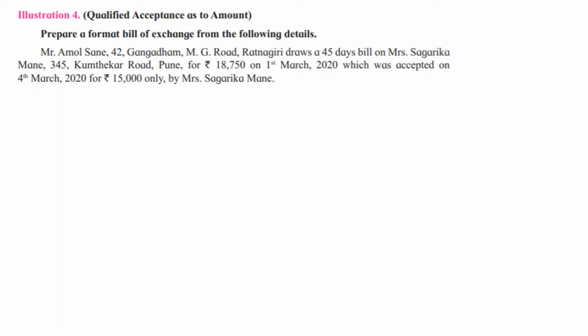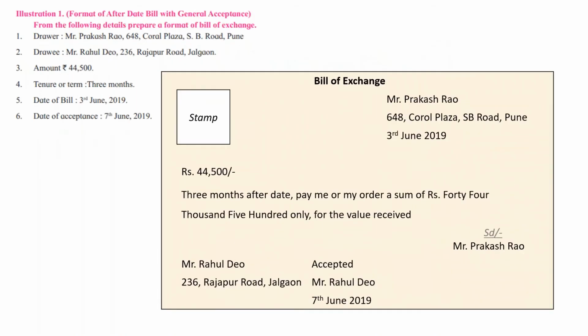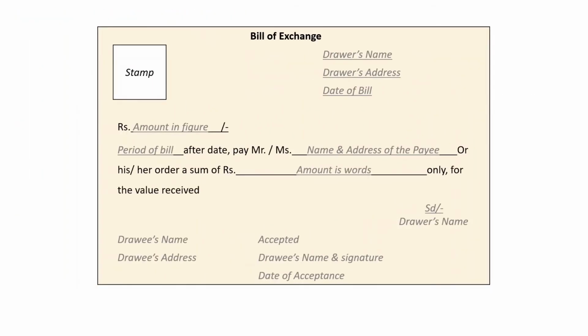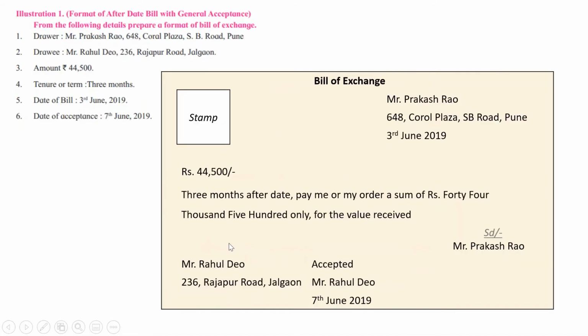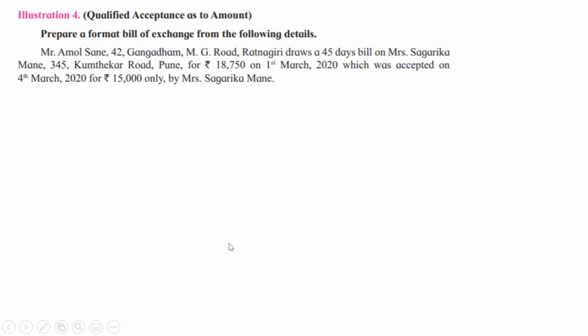So although bill is drawn for 18,750, acceptance is a qualified acceptance. Qualified acceptance, I hope everybody knows it. Qualified as to time, or qualified as to place, or qualified as to amount, or qualified as to parties, and qualified as to condition. Here in front of accepted you will have to write the additional qualification. So when we are writing the word accepted, we'll write accepted for rupees 15,000 only. Clear? Okay, which was accepted by Sagarika for 15,000 only.